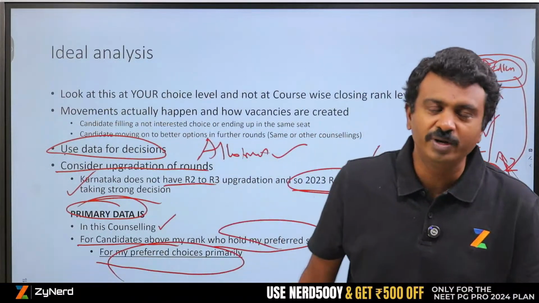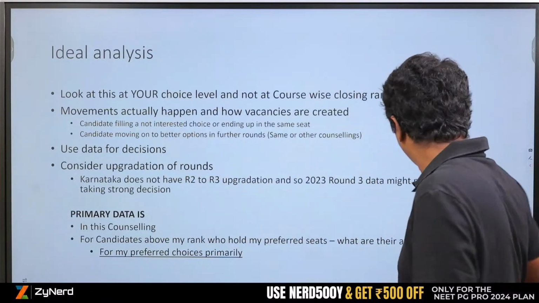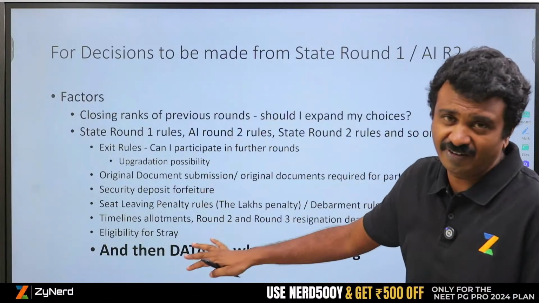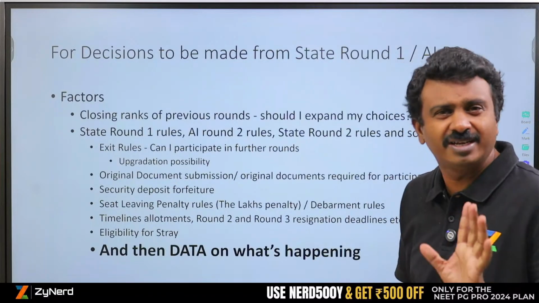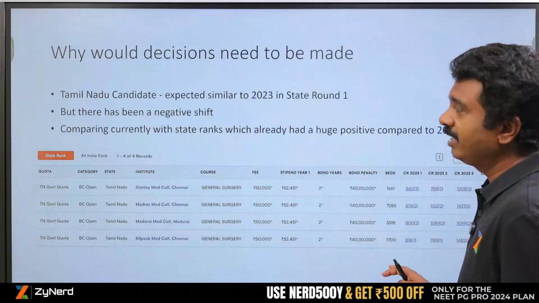This is what we will do in allotment mapping. So primarily what we are saying is, look at the rules. Like we mentioned, please look at the rules over here. Like what are the factors? These are all noted down, one page for each counselling that you are participating in. All that is required to keep referring to is available in the rules.